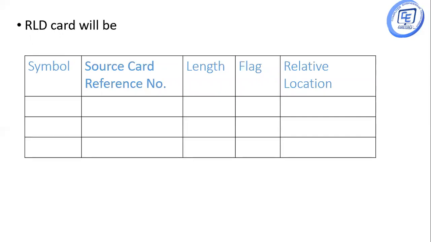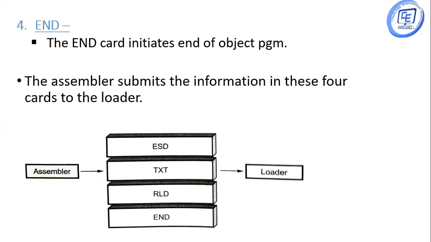The content of RLD card is symbol, then the source card reference number, then the length of that instruction, then the flag bit, and the relative location. Here the flag bit indicates which operation is to be followed. And the end card indicates the end of the object program.